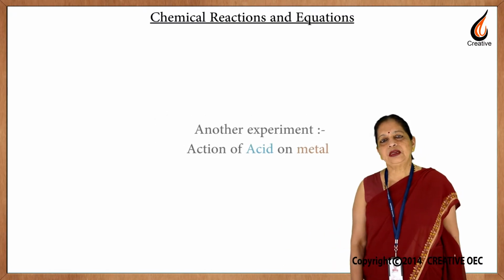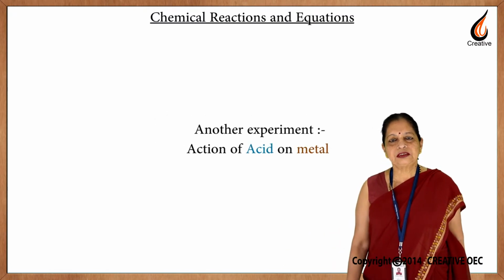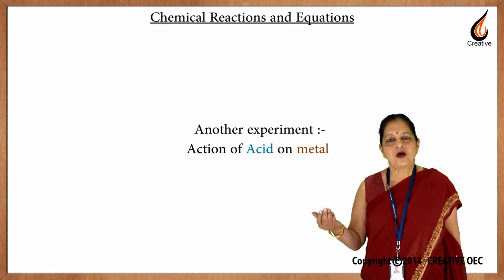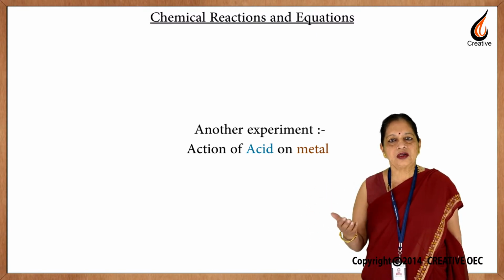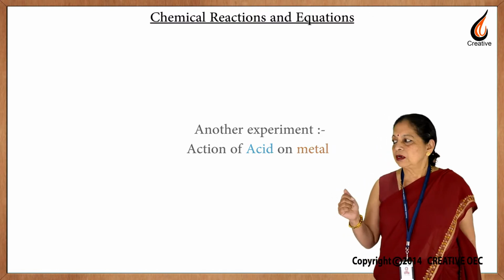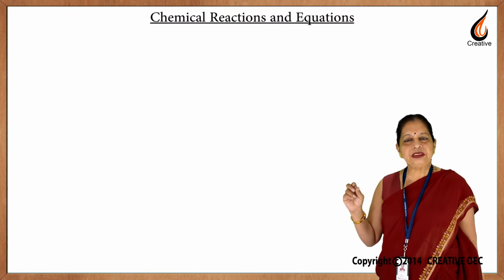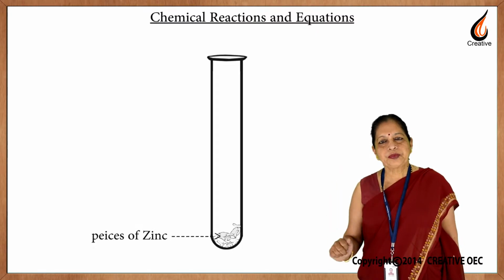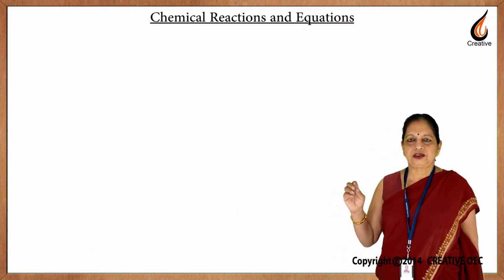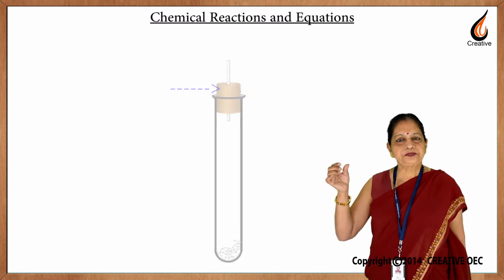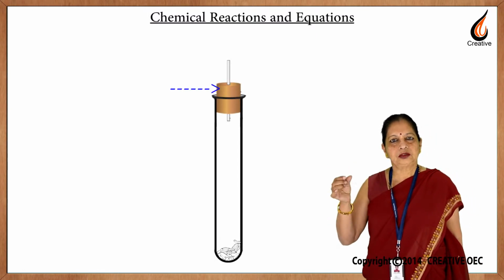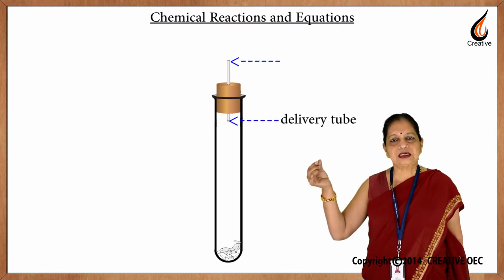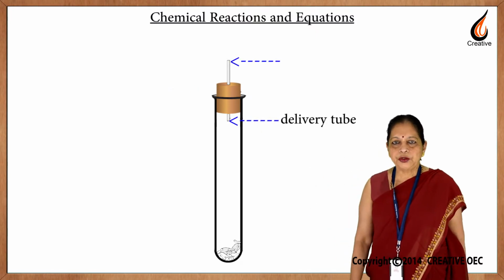Another experiment that we are going to do is to observe the action of acid on a metal. We take pieces of zinc in a test tube, and this test tube needs a proper cork to cover it, and the cork should have a hole through which we pass a delivery tube.